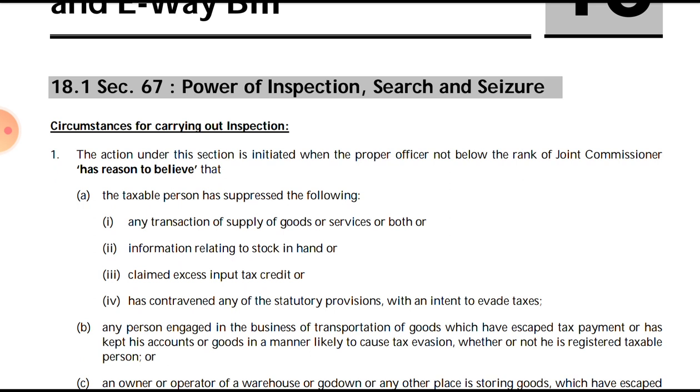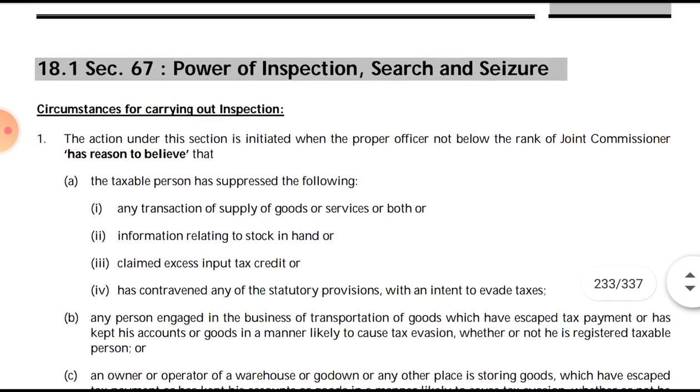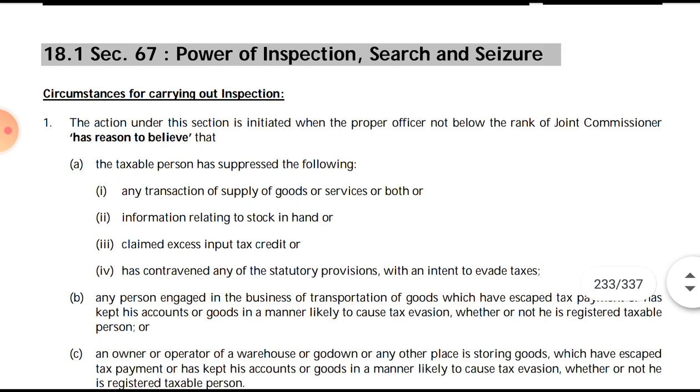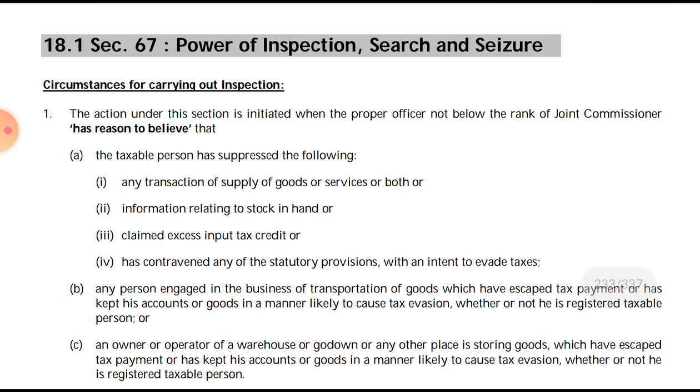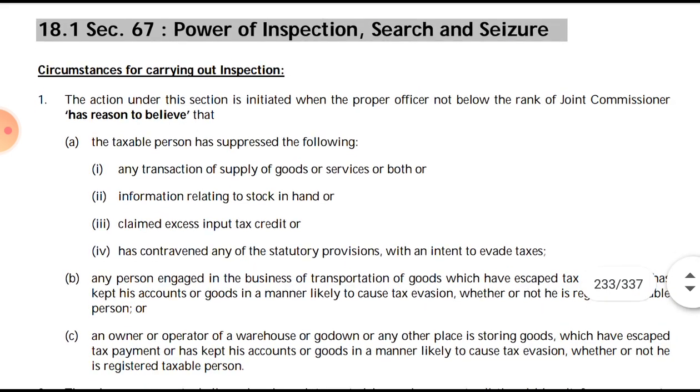So let's begin with section 67, power of inspection, search and seizure. The text will appear very small, but I can't help with that. Okay, so let's read and understand the section.